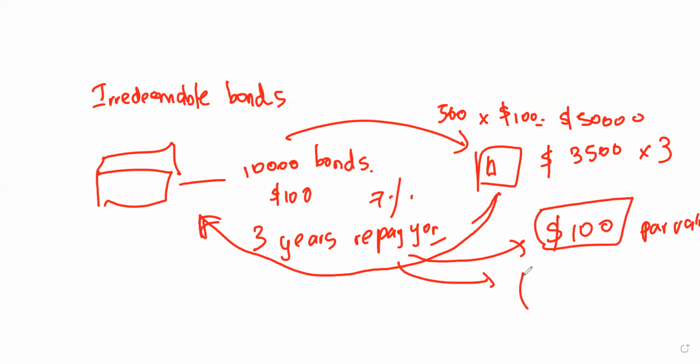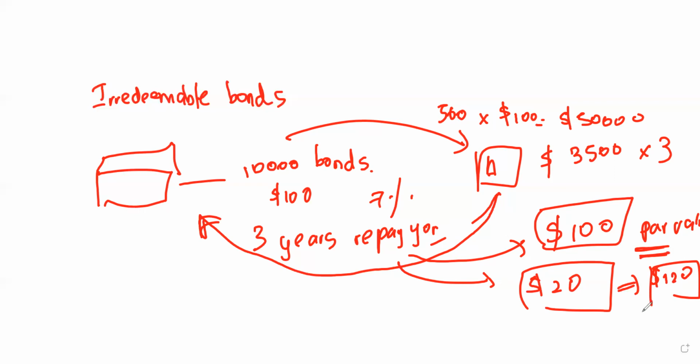Sometimes they give some premium amount. Let's say they are going to give $20 premium, which means for each bond they bought, they are going to get $120 once they settle up the total bonds after the 3 years. So this is known as the settlement. So there is a par value. Sometimes they give par value, and sometimes they give the premium amount. Why they are giving this premium amount is to attract the investors.